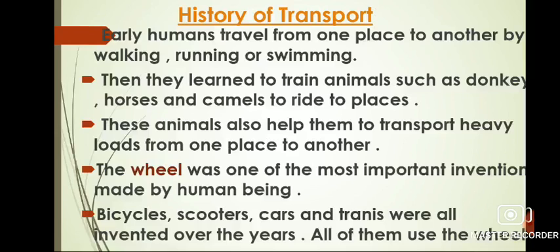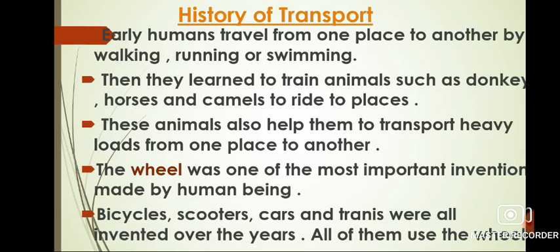Now, the next topic of the chapter is history of transport. Early humans traveled from one place to another by walking, running, or swimming. Then they learned to train animals such as donkeys, horses, and camels to ride to places.